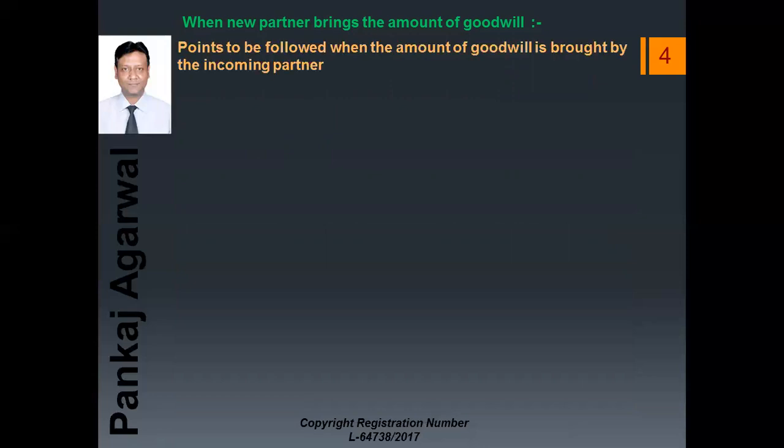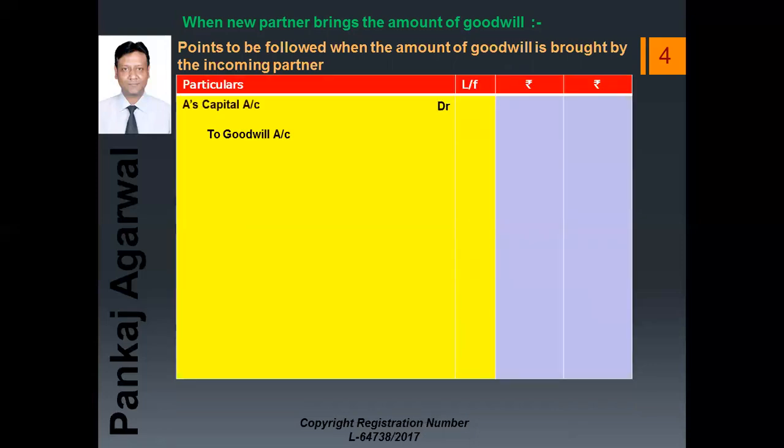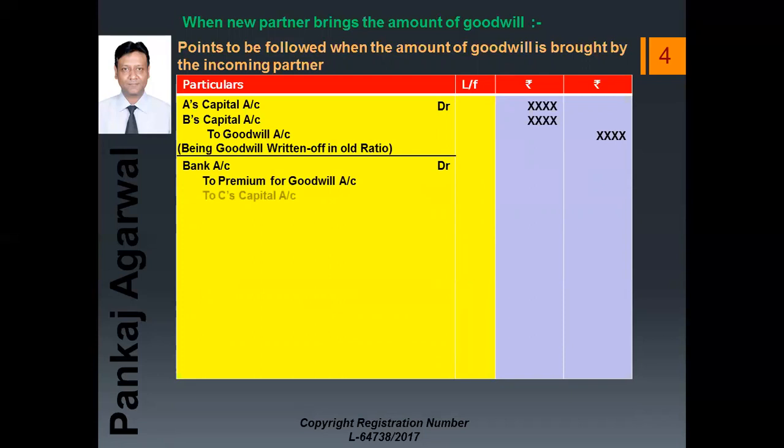First points to be followed when the amount of goodwill is bought by the incoming partner. So first entry will be A's capital account debit, B's capital account debit to goodwill. This entry is for writing off of the goodwill which is given in the balance sheet, that is the purchased goodwill, in old ratio. Next entry for the amount of cash and capital bought by the capital and premium for goodwill bought by the new partner, that is bank account debit to premium for goodwill and to C's capital account. The amount will be written here, and the narration will be being goodwill and capital bought by the partner.